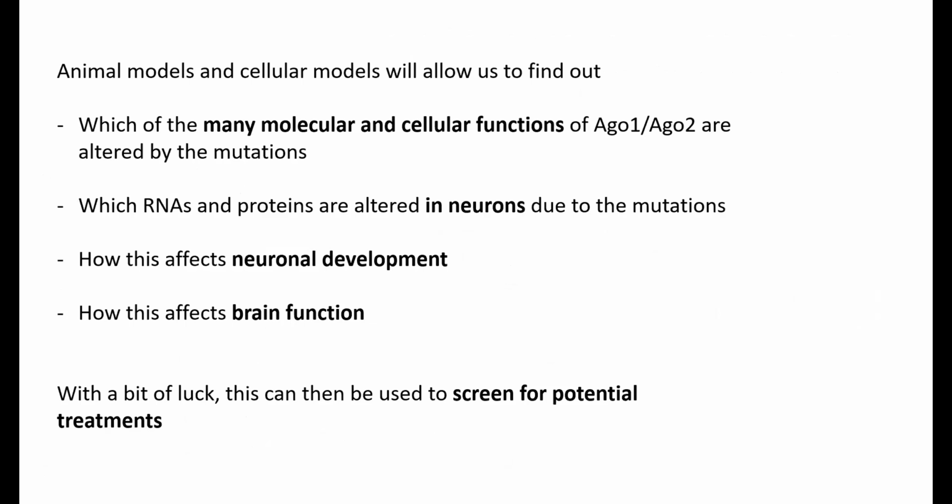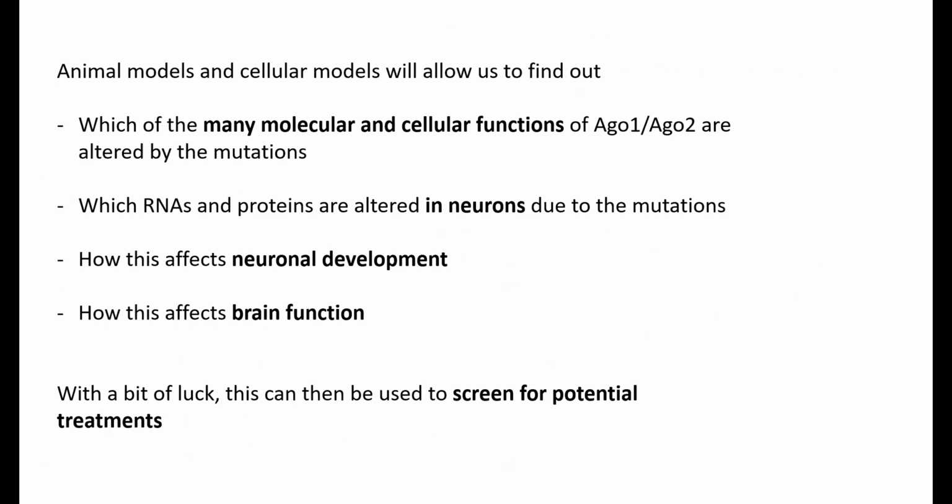So we want to find out which of the many molecular and cellular functions of AGO1 and AGO2 are altered by the mutations, in this case, especially for AGO2, which RNAs and proteins are altered, and how this affects neuronal function, and how this affects brain function. This is a whole series of different levels of research on the microRNA, mRNA level, on the protein level, on the systems level, where the whole neuron is looked at, and so on.